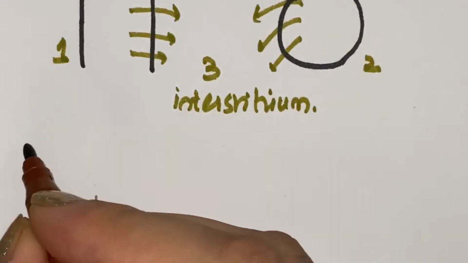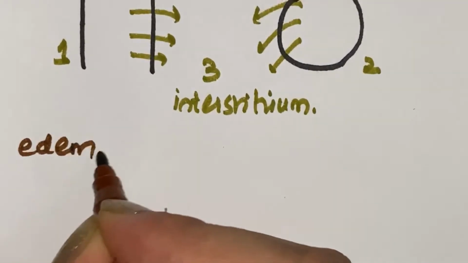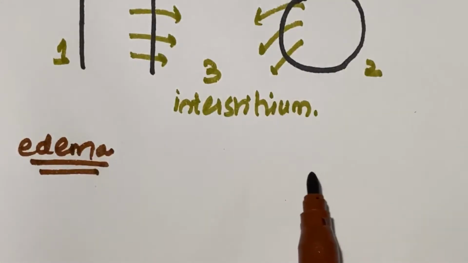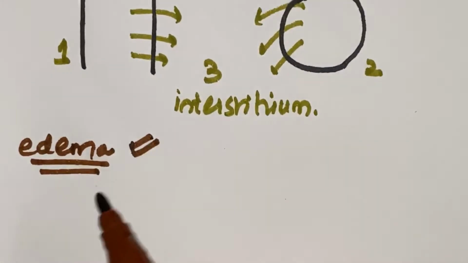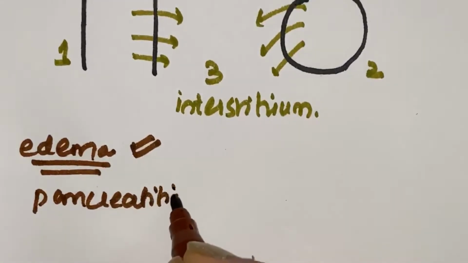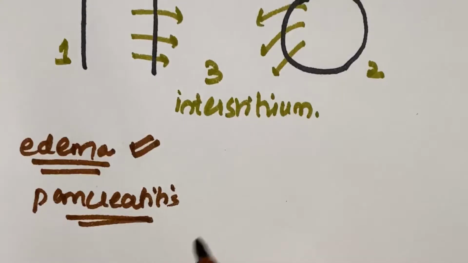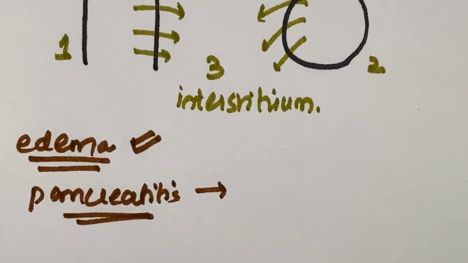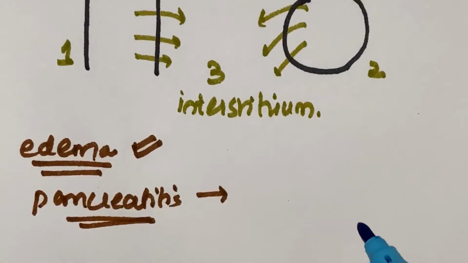Whenever, suppose a condition like edema, what happens in edema? There is increased loss of fluid into the interstitium. So edema is one condition. Second is pancreatitis. Now what happens in pancreatitis? There is inflammation going on, and when there is inflammation, inflammatory mediators are released. Fine. And what are those inflammatory mediators?